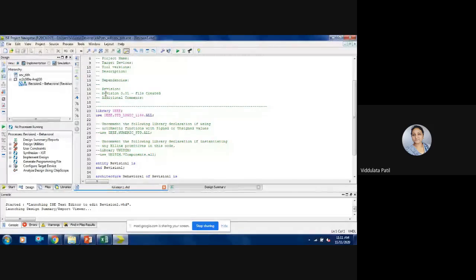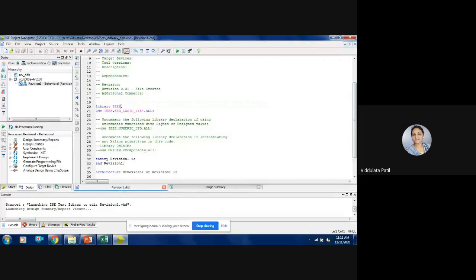And after that, all these are the comments. So if you want to comment anything in VHDL, you can go for the double dash. Okay. Now here is the library declaration part. As we have already seen, there are 3 units in a VHDL program. One is the library declaration. Here you can see that we have the library declaration part, and this IEEE library gets automatically added in the program.